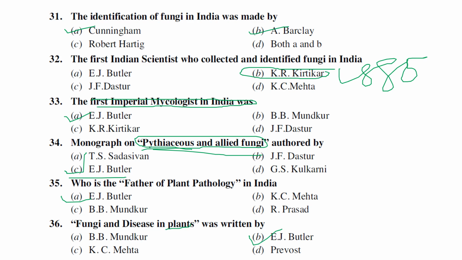There is one more book called Fungi and Plant Diseases that was written by B.B. Mundkur. Fungi and Diseases in Plants was written by E.J. Butler, whereas Fungi and Plant Diseases was written by B.B. Mundkur. So Fungi and Diseases in Plants was published by E.J. Butler in 1918.